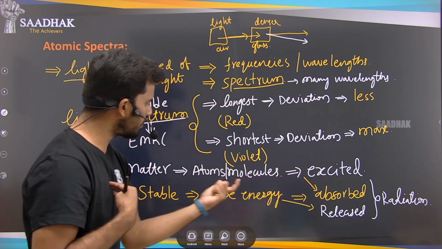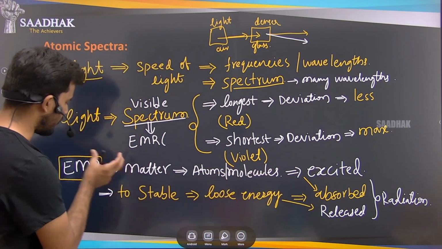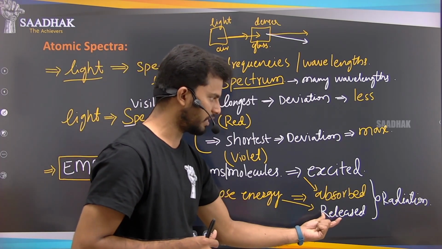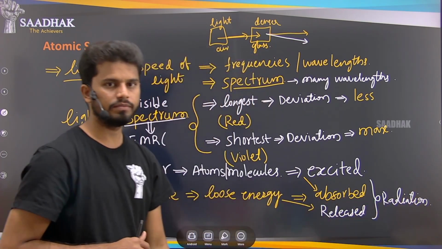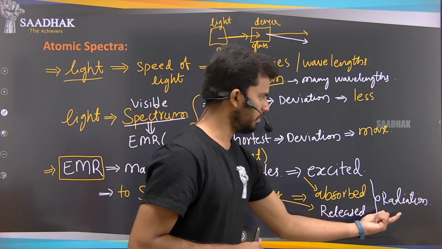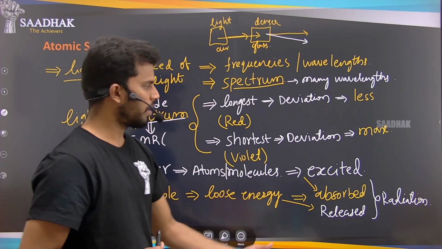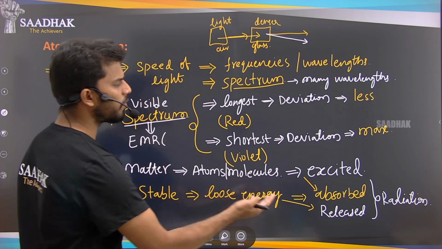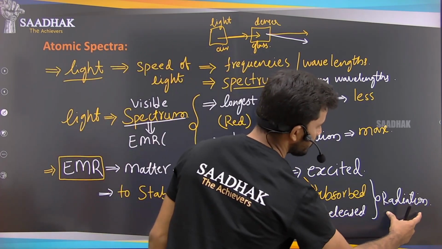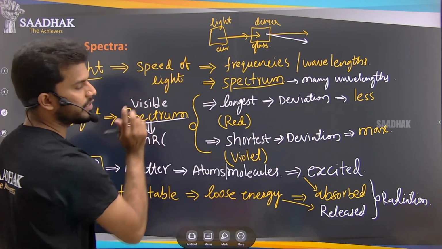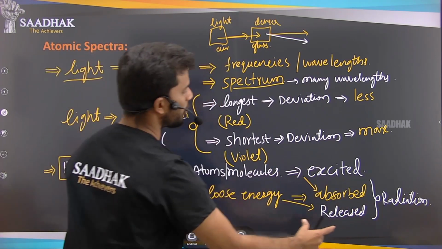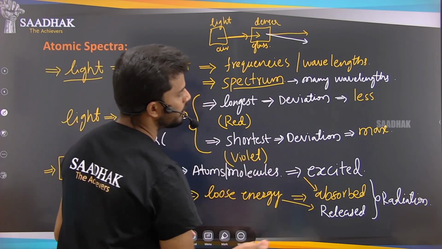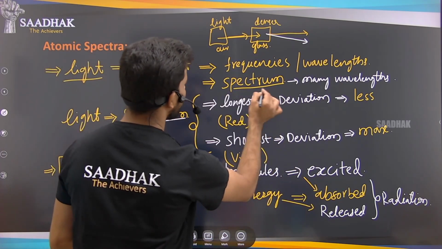So every atom releases radiation, and when we analyze that radiation, depending on the source, that is the molecules and the atoms, the radiation will be different. So how does this radiation behave and form the spectrums? How are they forming the spectrum? Whatever radiation we have is nothing but light energy. So whenever that light energy interacts with any matter or any atom, it will form the spectrum.